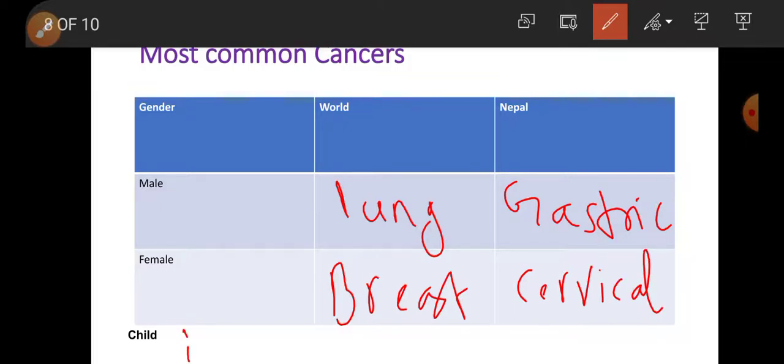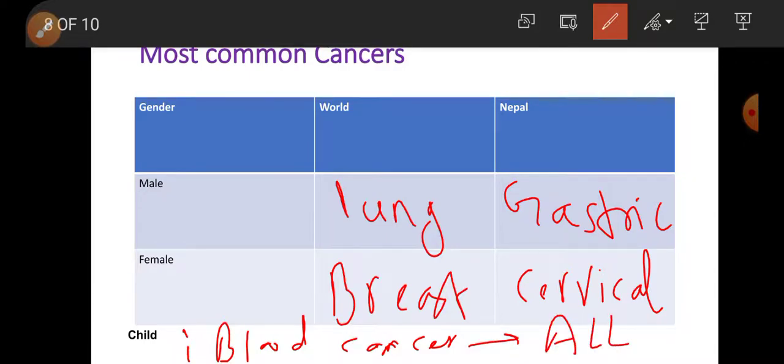The most common cancer among child is blood cancer, in worldwide as well as in Nepal, also called ALL, acute lymphoblastic leukemia.